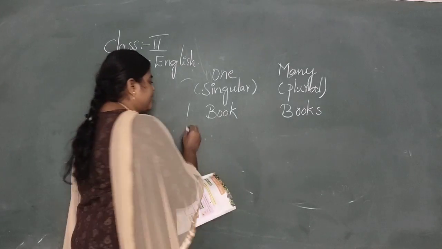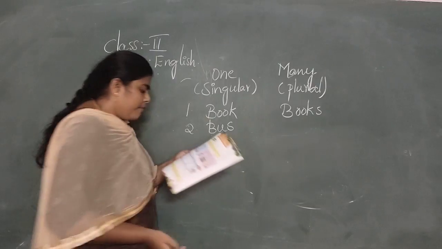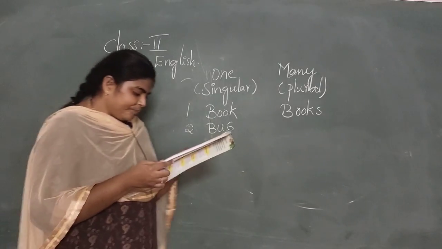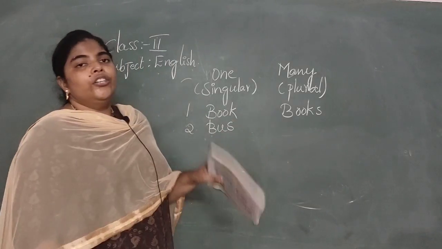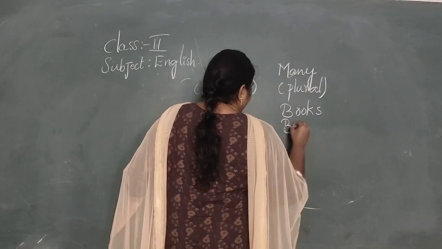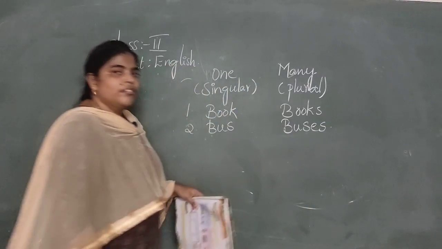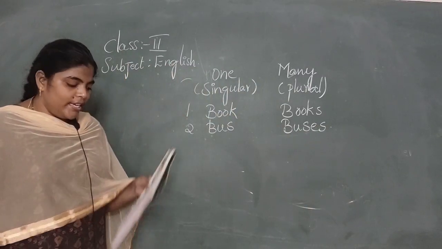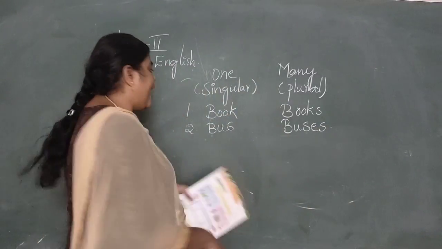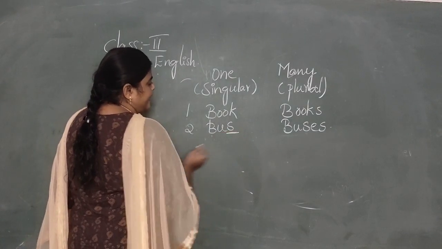Next, bus. Bus. What is the plural form of bus? Buses. B-U-S-E-S. And next, glass. So here it ended with s.